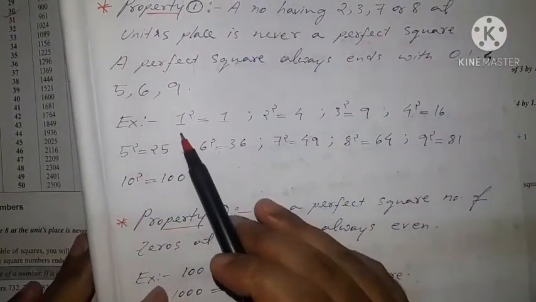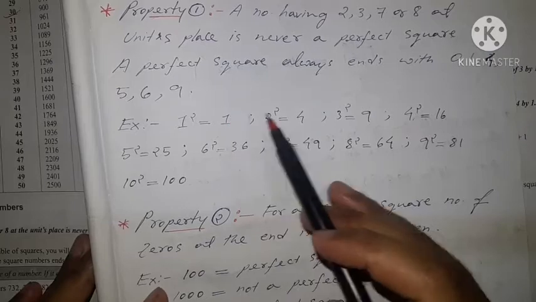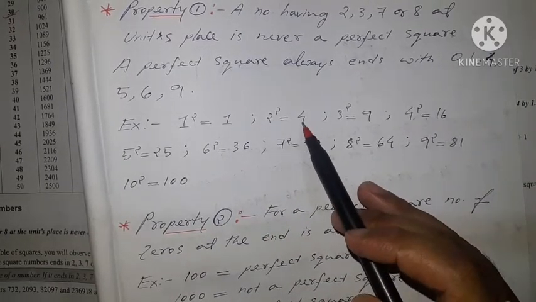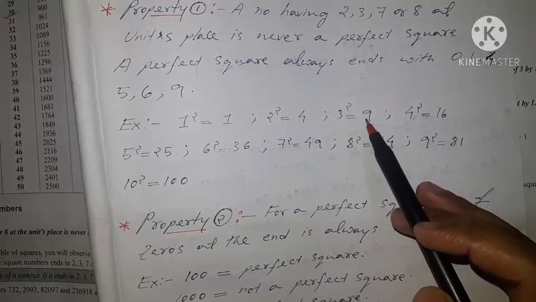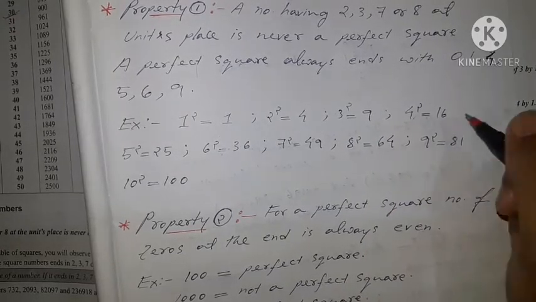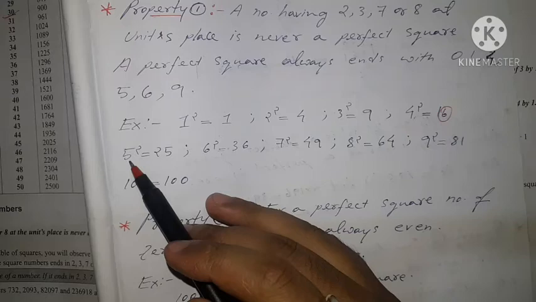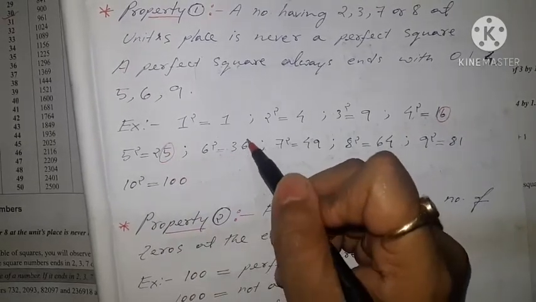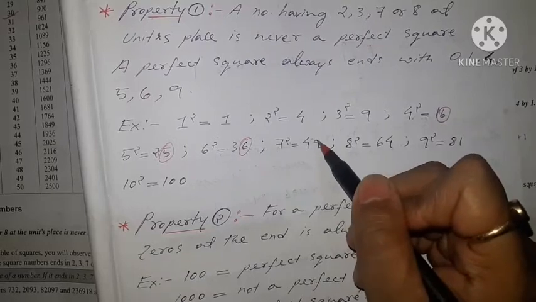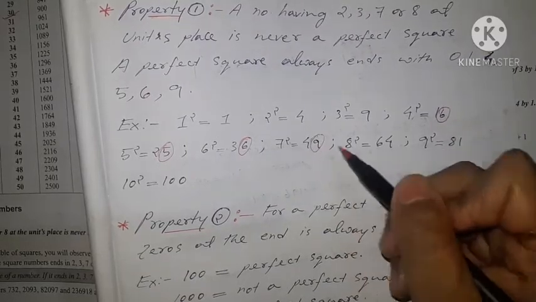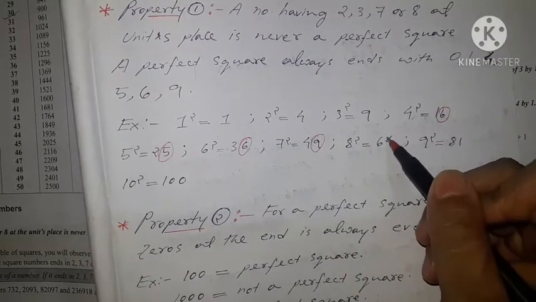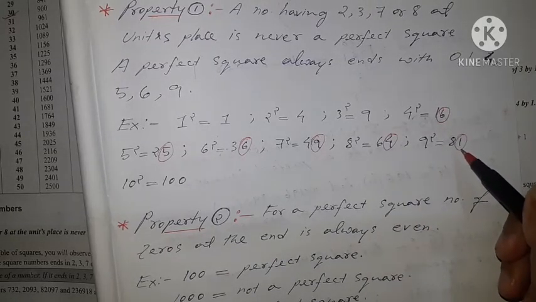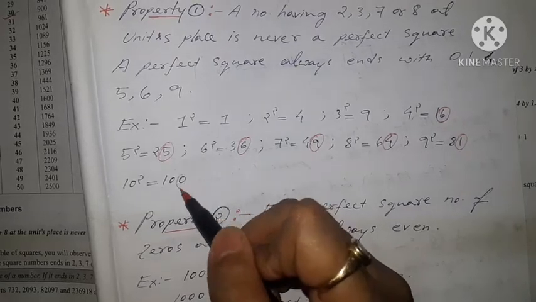Example: 1 square is 1, the unit digit is 1. 2 square is 4, the unit digit is 4. 3 square is 9, the unit digit is 9. 4 square is 16, the unit digit is 6. 5 square is 25, the unit digit is 5. 6 square is 36, the unit digit is 6. 7 square is 49, the unit digit is 9. 8 square is 64, the unit digit is 4. 9 square is 81, the unit digit is 1, and 10 square is 100, the unit digit is 0.